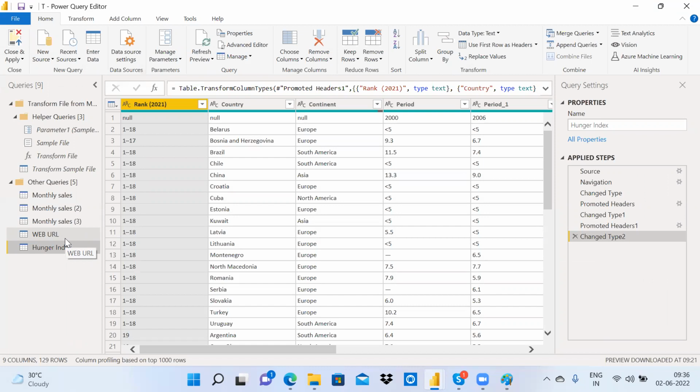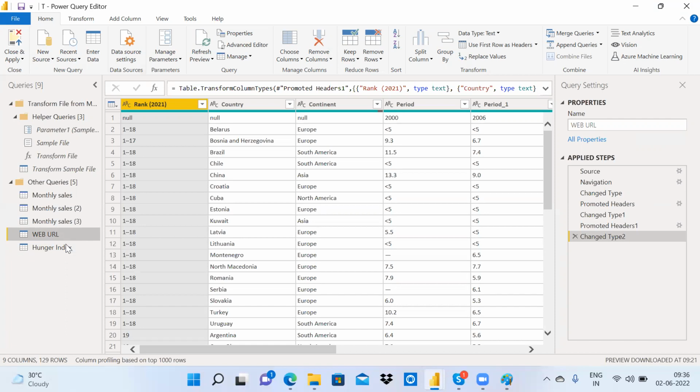In the existing table, if we have added some new steps, say around 10 steps, we have added some columns, we have changed column names, all that. When you change the source, will all those steps be applied again? No, in the new one those will all be removed. So that is the next topic: how we can keep our existing steps. That is the next concept.